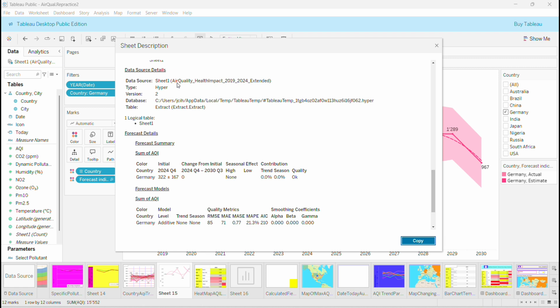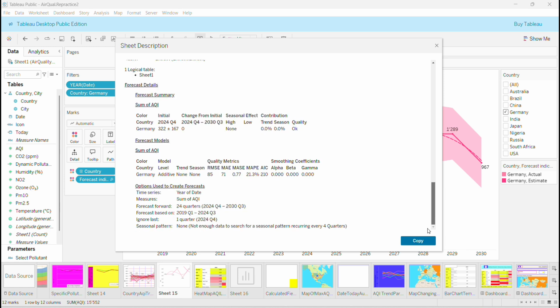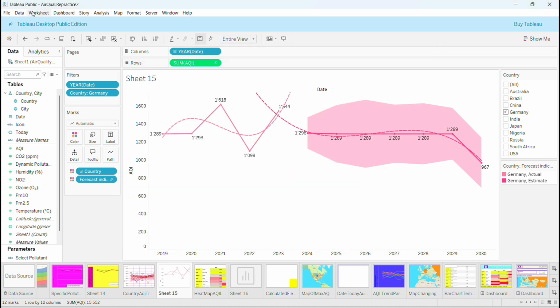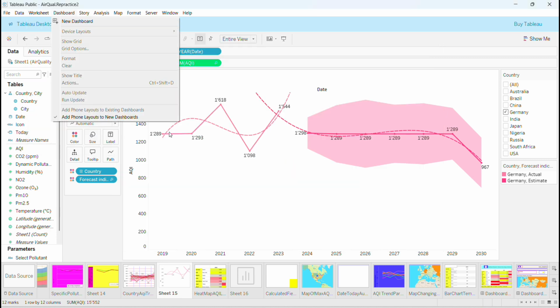This is the one I was talking about, the AirQuality impact extended. This is exactly standing also here. So you have everything. It tells you the version, the forecast summary. You see, that's very interesting. Just in case you want to copy that and send the information to somebody else. This is called the sheet description, which is under the tab worksheet.